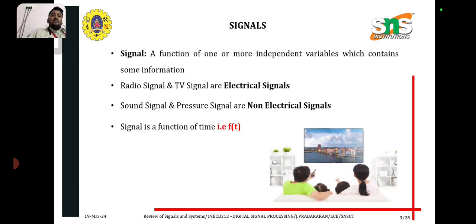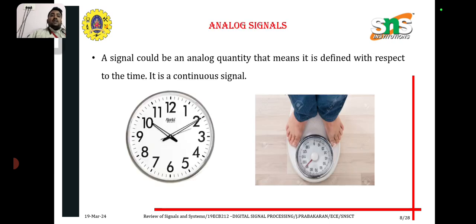A signal is nothing but a function of one or more independent variables which contains some information. It is called a signal. For example, electrical signals and non-electrical signals like sound signals and pressure signals. These are all examples of signals. A signal is represented as f of t or x of t, where t is nothing but the time. There are two types of signals, analog signal and digital signal, which means continuous time signal and discrete time signal.